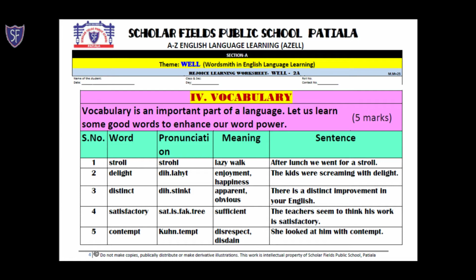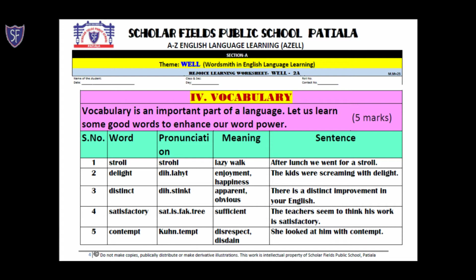The word is stroll. It gives us a little bit of stress on the sound of H. So when you're pronouncing it, it is stroll. The meaning is lazy walk. The sentence is, after lunch we went for a stroll.